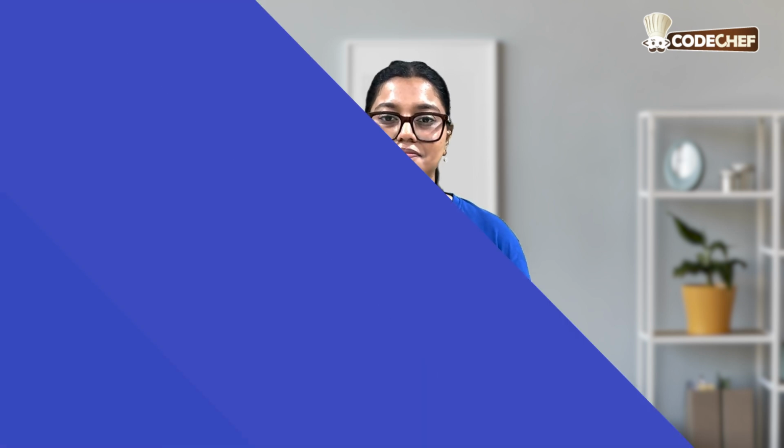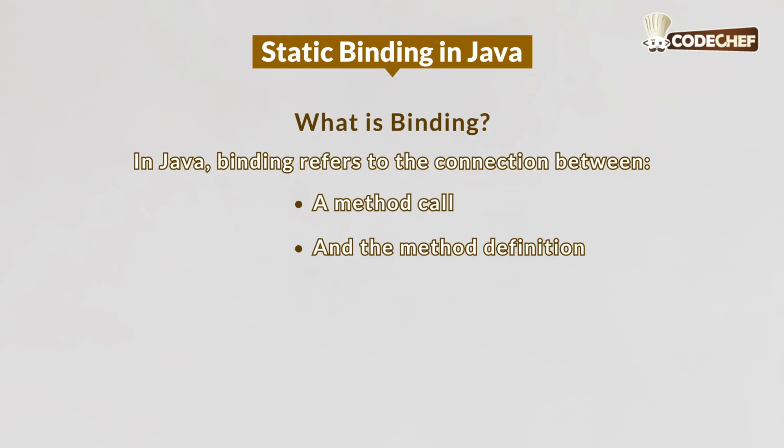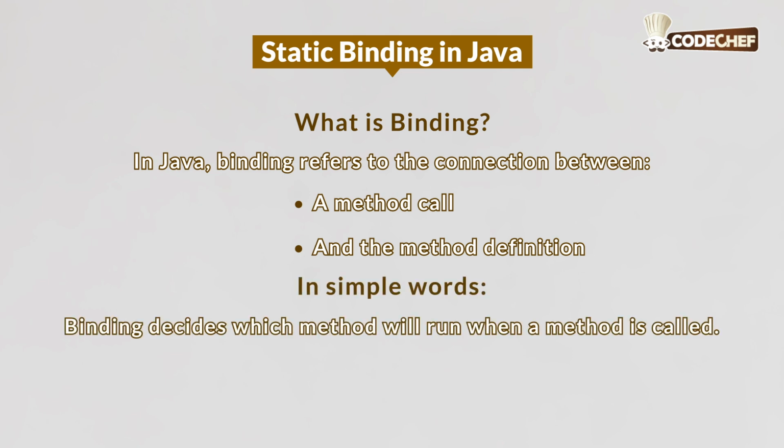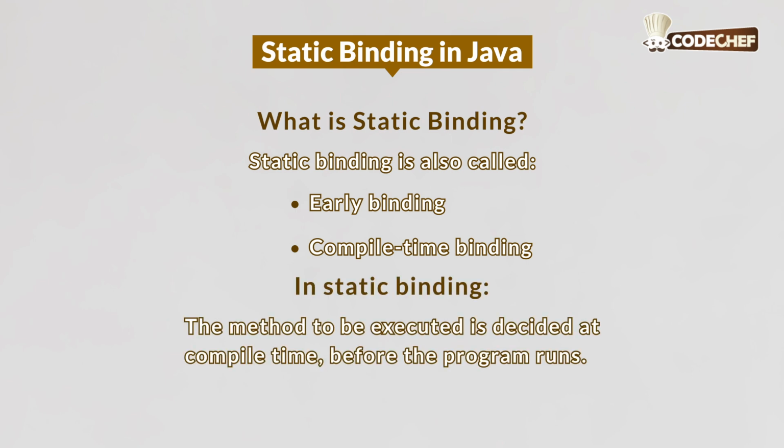So let's begin. Static binding in Java. What is binding? In Java, binding refers to the connection between a method call and the method definition. In simple words, binding decides which method will run when a method is called. What is static binding? Static binding is called early binding or compile time binding. In static binding, the method to be executed is decided at compile time before the program runs.